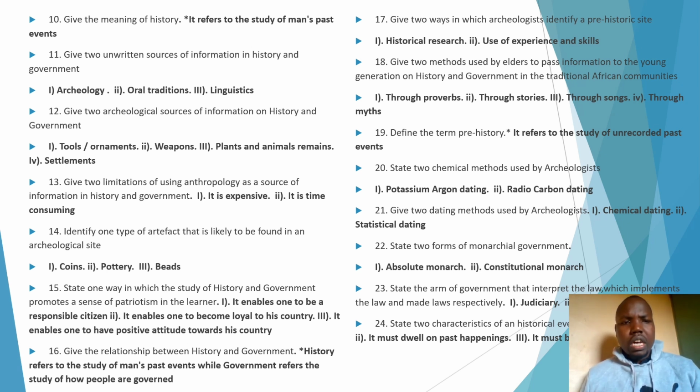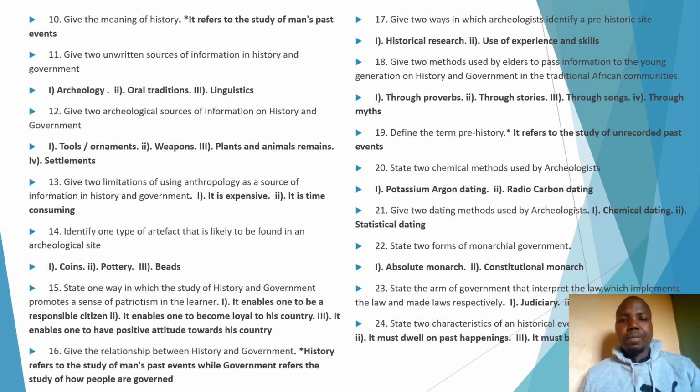Now, question 12. Give 2 archaeological sources of information on history and government. Archaeological sources of information. We have number 1. We have what we call tools, ornaments, weapons, plants and animals, and lastly, you can give settlements.